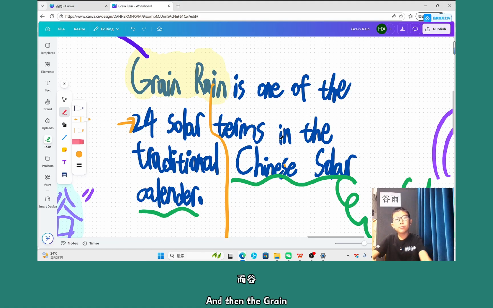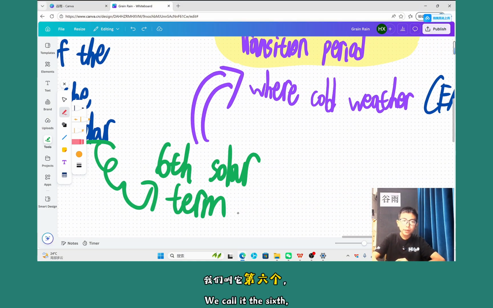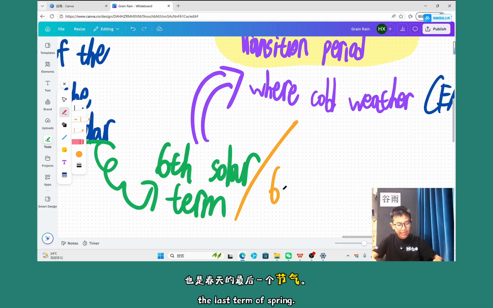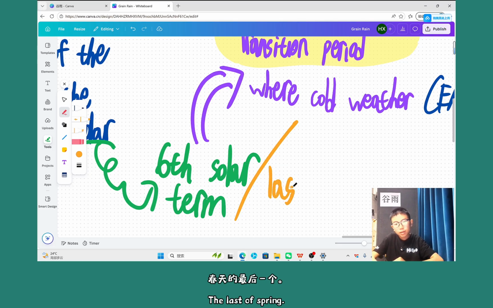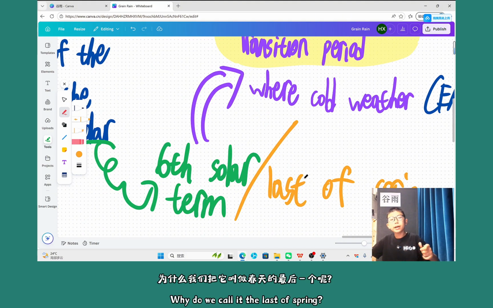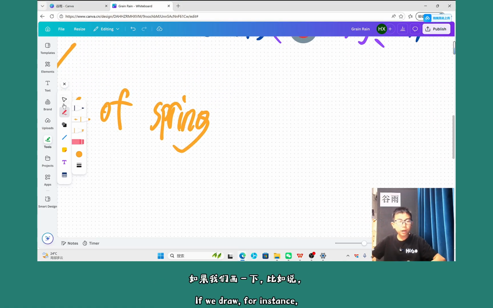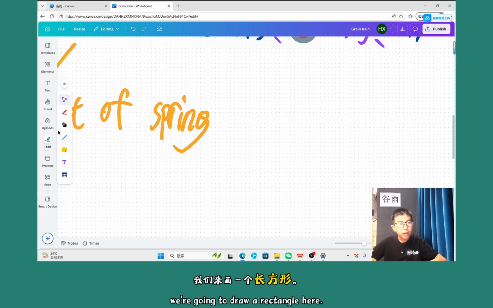And Green Rain is the 6th solar term, or we call it the last one of spring. So why do we call it the last of spring? Say for instance, we draw a rectangle.